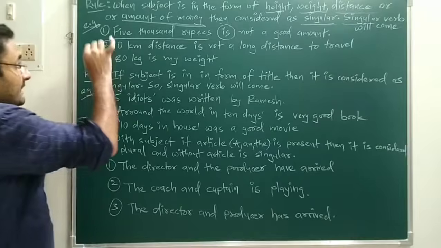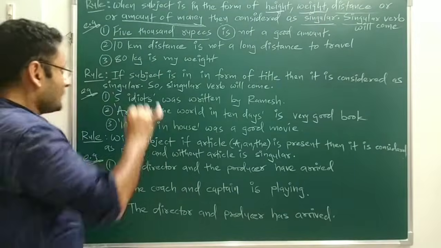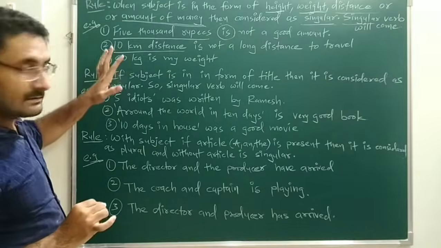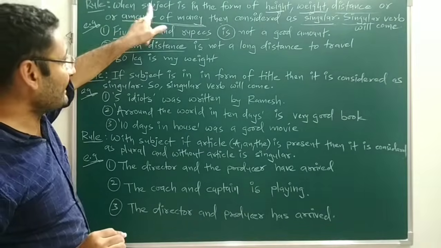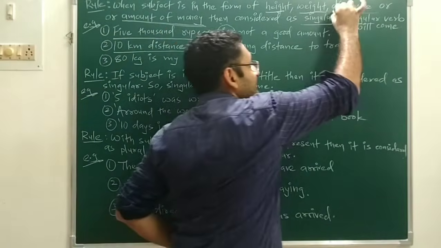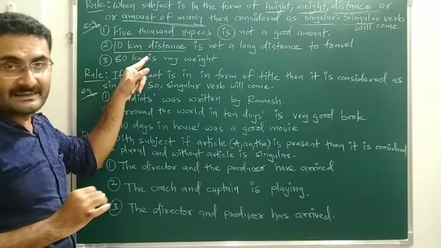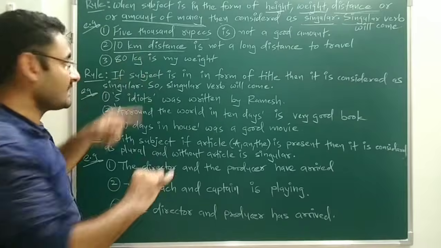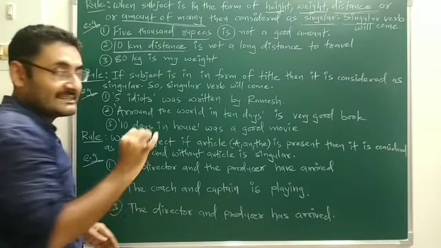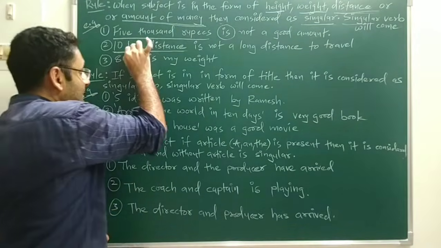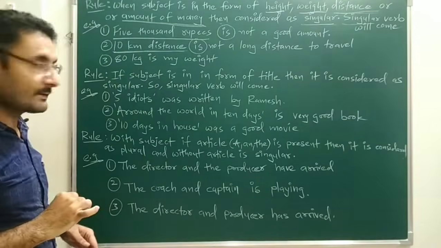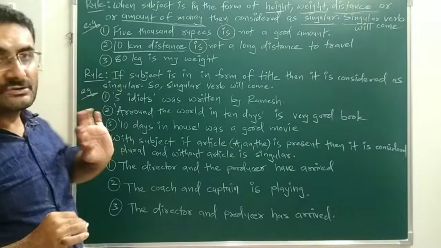Okay, next, 10 kilometer distance. Now the subject is what? 10 kilometer distance. Plural? No. The rule is what? When the subject is in the form of distance, and 10 kilometer is in the form of distance, then the subject is considered as singular. So with a singular subject, a singular verb will come. Is not a long distance to travel.